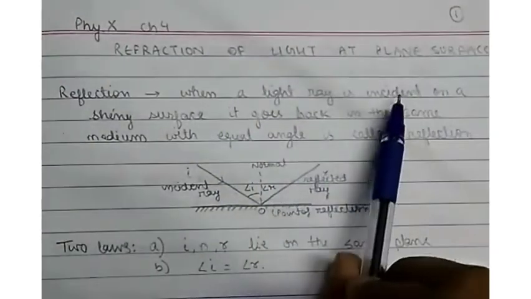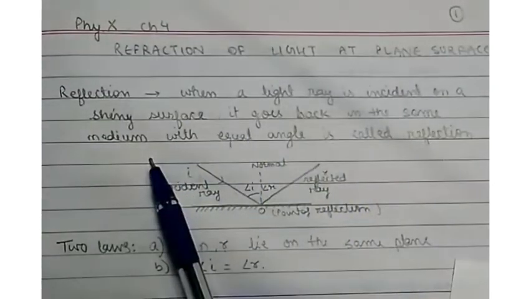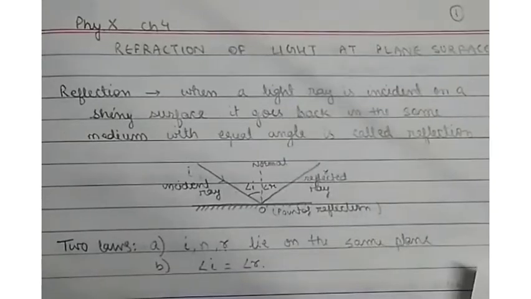When a light ray is incident on a shiny surface, it goes back in the same medium with equal angle; this is called reflection.